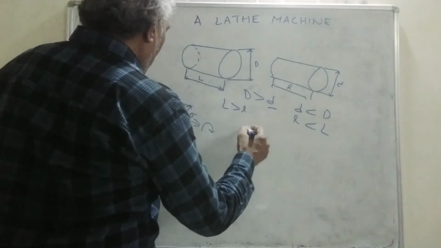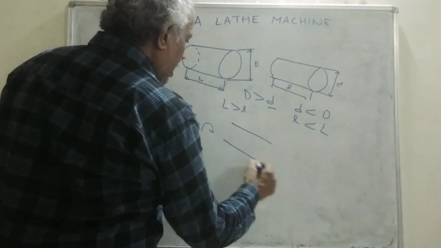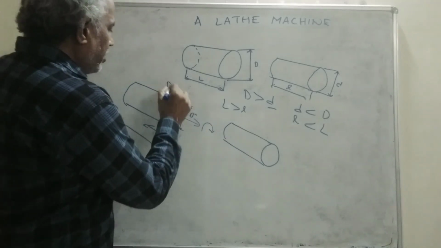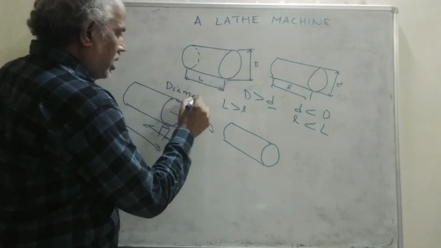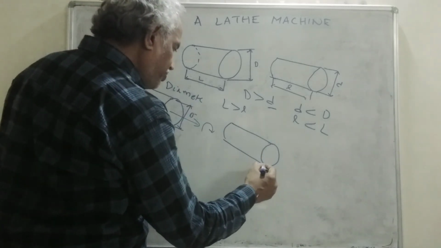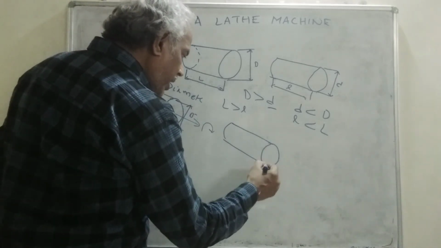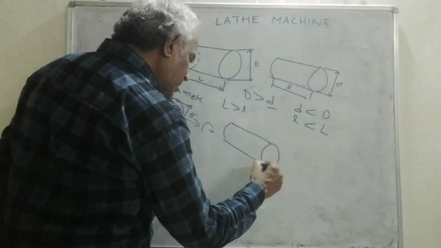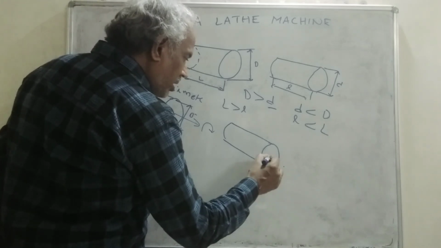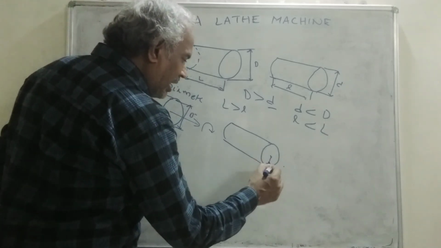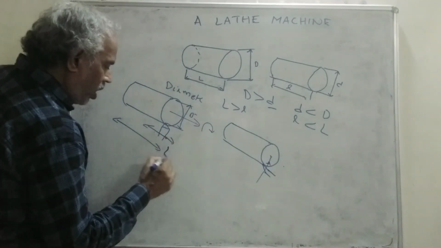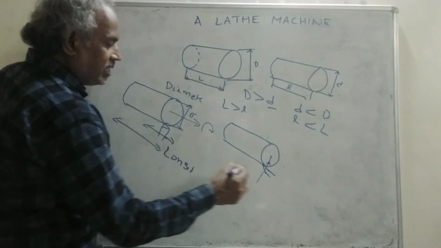Similarly, we want to reduce the length of the shaft. This is reducing the diameter, and here we want to reduce the length of the shaft. So we place a tool in this direction, and we move this tool in the lateral direction, that means in this direction. Here it is the longitudinal direction, and this is the lateral direction.